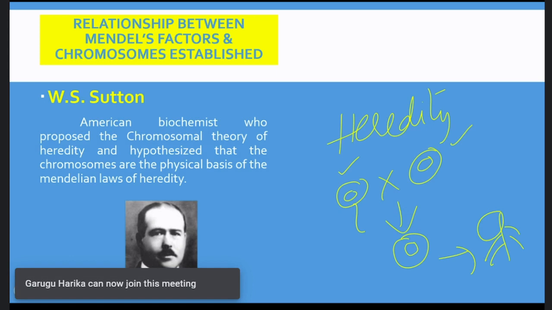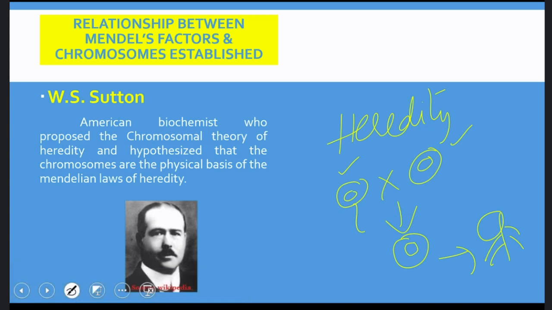So the nucleus is transmitted from parents to offspring, and we can consider the nucleus as the unit of heredity. But later, after the discovery of electron microscopes, we came across chromosomes inside the nucleus. These chromosomes are passed on to the next generation during fertilization. So we can now say that transmission of characters is done by the chromosomes present in our parents to the offspring. Thus, these are the physical basis of heredity.